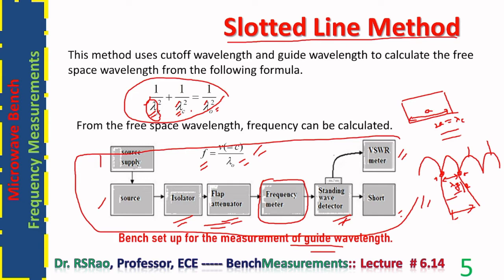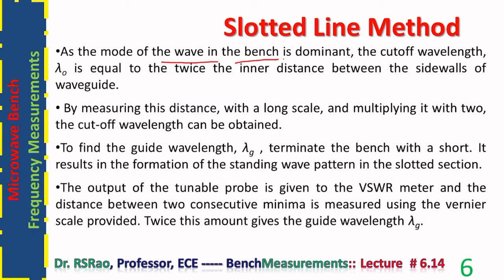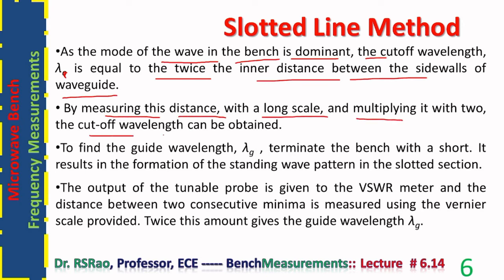In case of a dominant mode wave, the cutoff wavelength is twice the distance between the side walls. As the mode of the wave in the bench is dominant, the cutoff wavelength lambda c is equal to twice the inner distance between the side walls of the waveguide. By measuring this distance with a long scale and multiplying it with 2, the cutoff wavelength can be obtained.